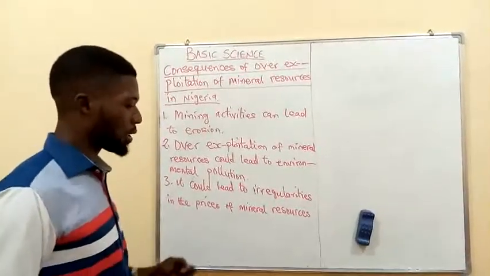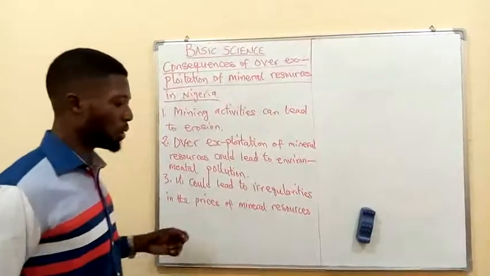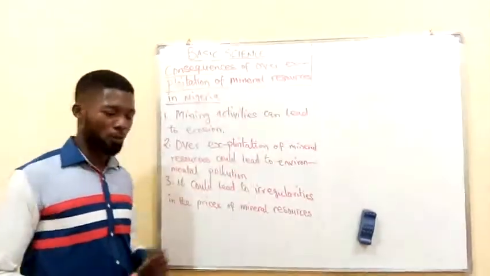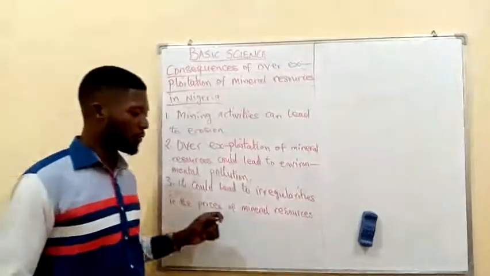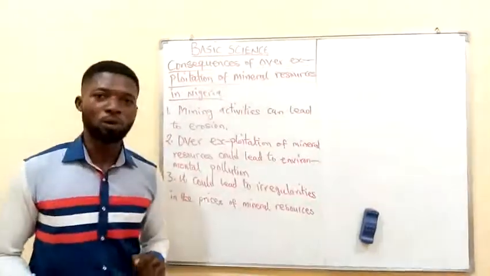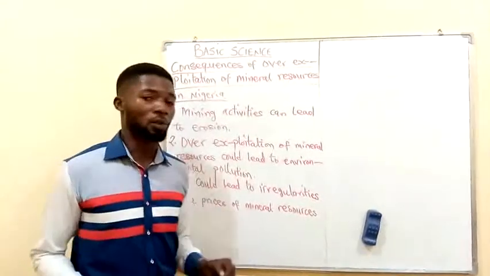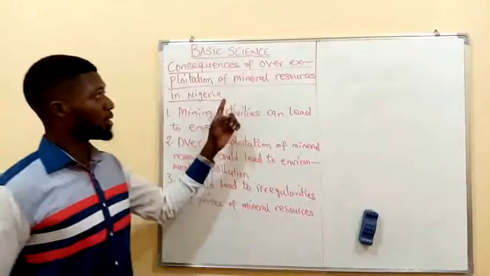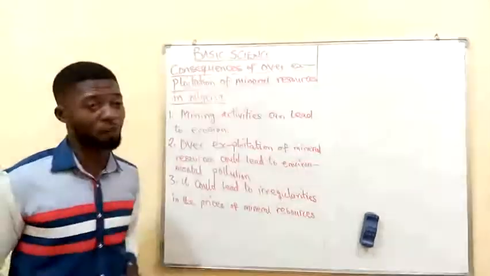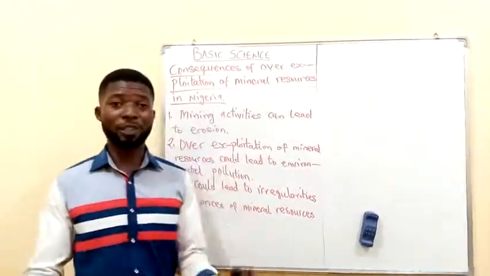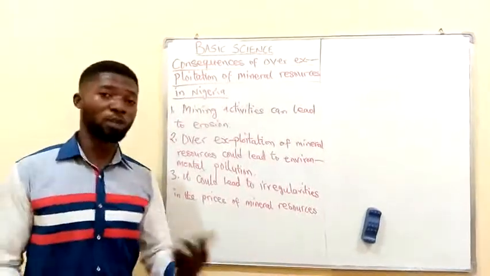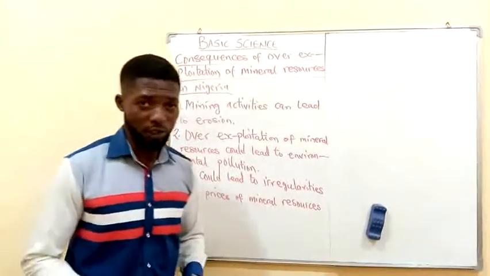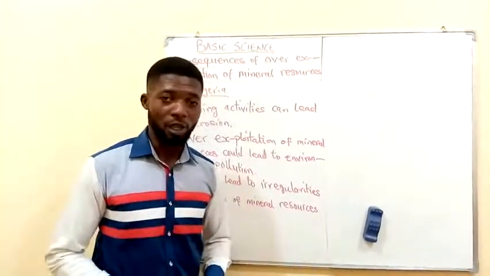Now the next one is that the government and the people may lose interest in agriculture. Reason being that exploitation of mineral resources generates more income, or quick money, for the economy and as well for the citizens of this country, Nigeria.